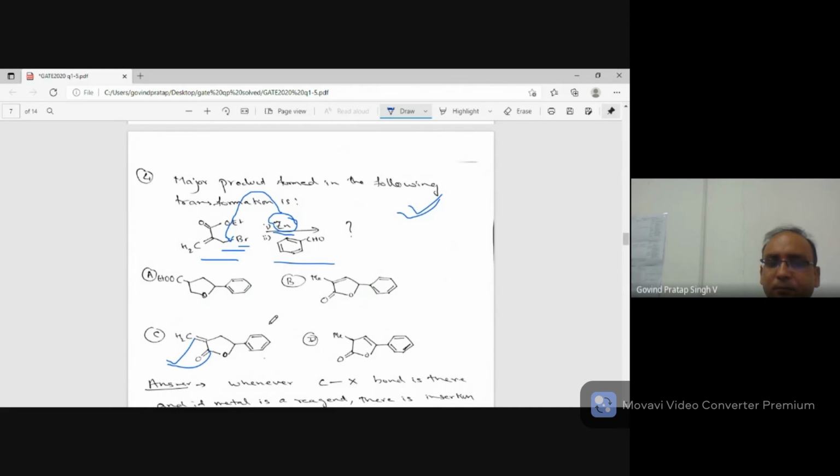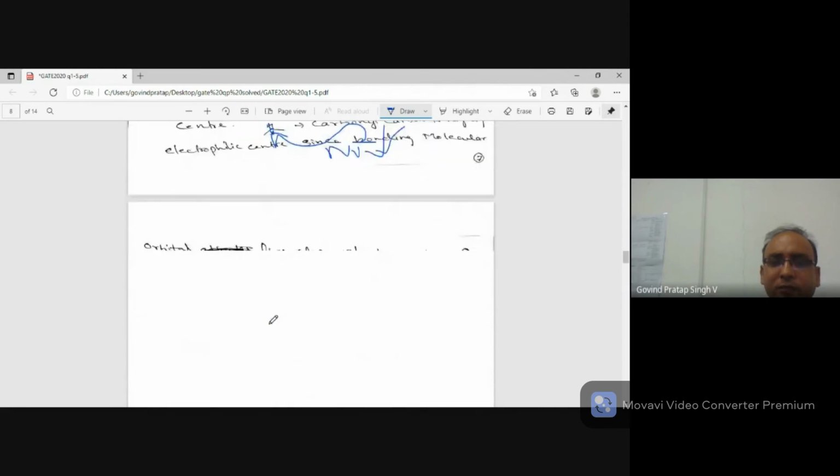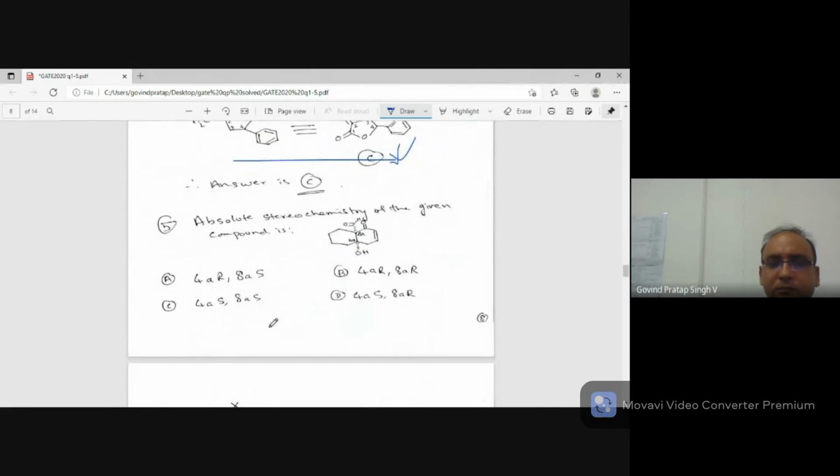Okay, let's move ahead. Now this was a quite complicated question. Absolute stereochemistry of the given compound. So this is the molecule, and they are asking absolute stereochemistry at both chiral centers, that is 4A and 8A. So this chiral carbon was 4A and this chiral carbon was 8A.